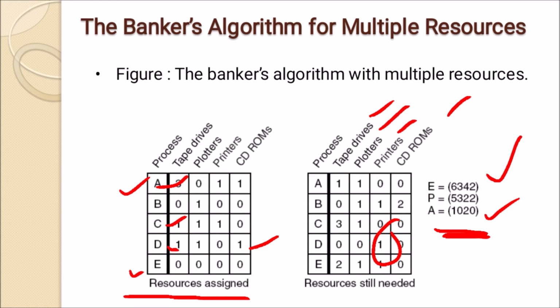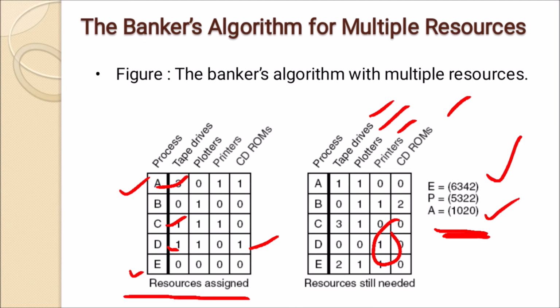From the total tape drives, 3 plus 1 plus 1, which is 5, are already assigned. For plotters, 1 plus 1 plus 1, so 3 plotters are already assigned. For printers, 1 plus 1, so 2 printers are assigned. For CD-ROMs, 1 plus 1, so 2 CD-ROMs are assigned. So the assigned resources are 5, 3, 2, 2, which means 5 tape drives, 3 plotters, 2 printers, and 2 CD-ROMs. Now the remaining resources are 1, 0, 2, 0.